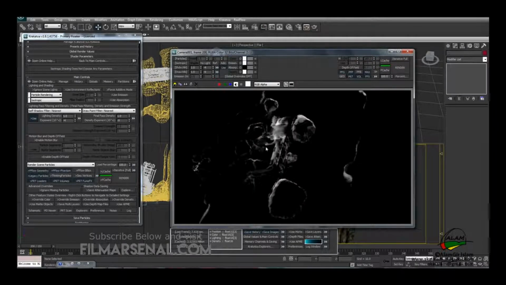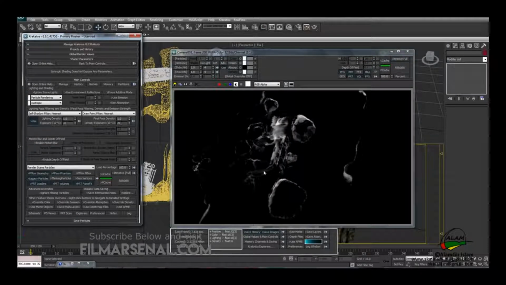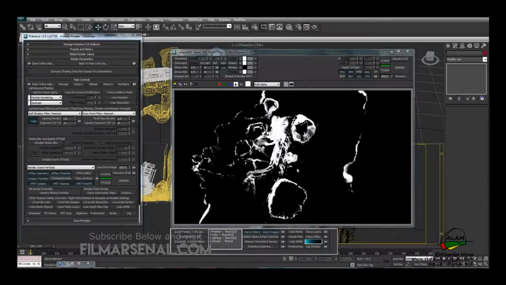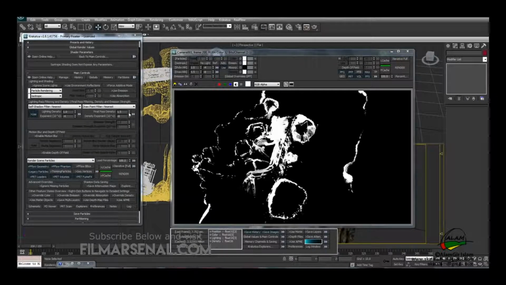So now we can see in the alpha channel, I think this is a bit softer, so we'll increase this value to say -8 and then we'll hit render. Okay, so this is what we have in the alpha channel. Right now we are going to worry about only the alpha channel, and then we can use the color later. I think this is a bit too bright, so we'll decrease this value and then hit render.